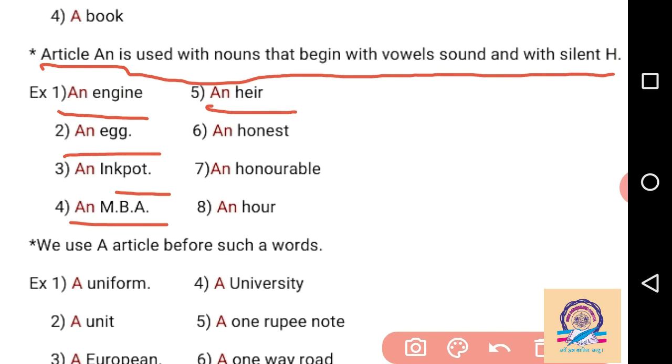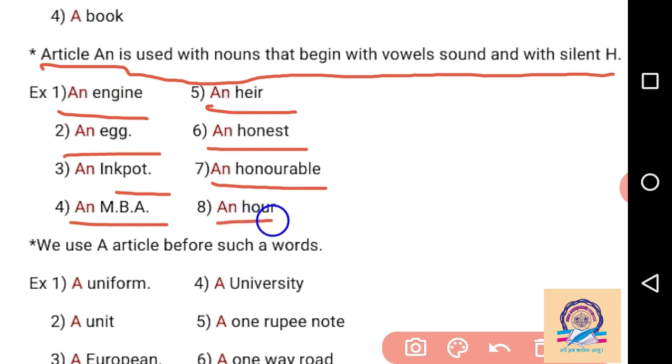Then honest is given here: the spelling begins with H, but the pronunciation is "onest", a vowel sound, so we have to write the article "an". Then honorable: the spelling begins with H, but we pronounce it "onorable", so we have to write "an". Then hour: the spelling begins with H, but the pronunciation is like "our", so we have to write "an".